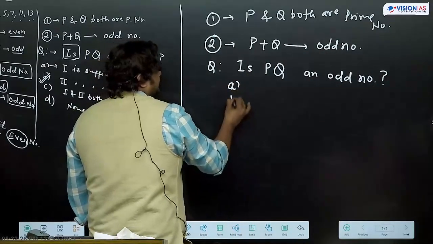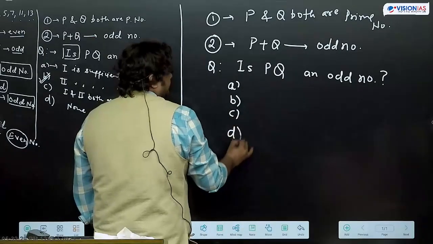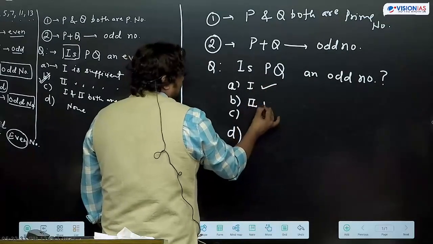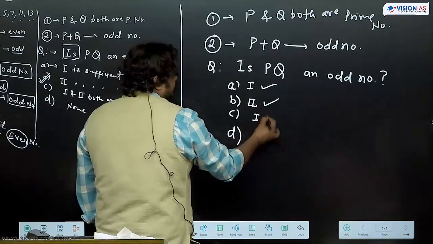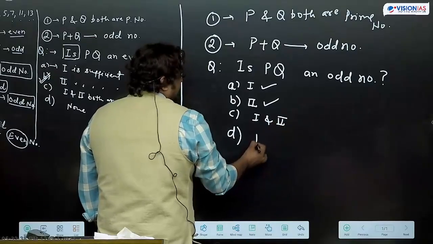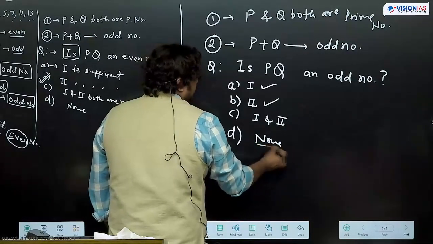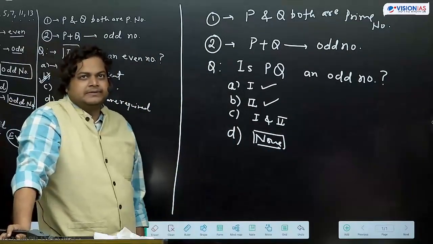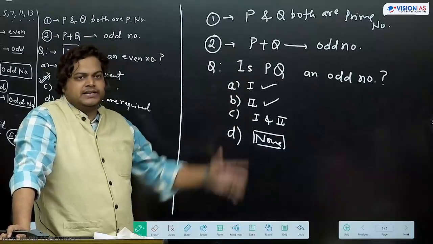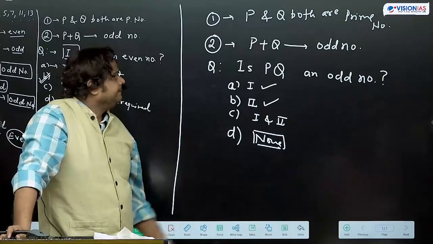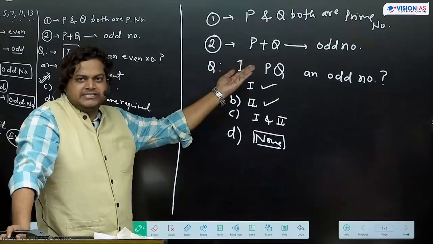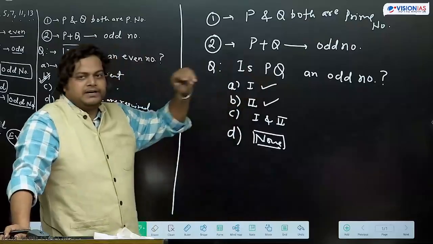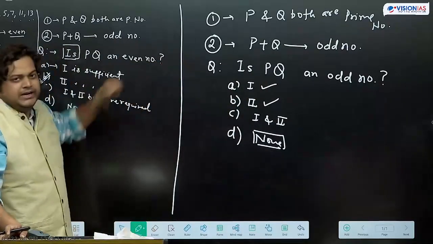Options are this way only. Statement 1 is alone sufficient to answer the question. Statement 2 alone sufficient to answer the question. Both are required, and neither of the statement can give us the answer. If we club both the information, then also we are not getting the answer. It's not sufficient. Same question, first statement, second statement. Then we have question different. Is PQ an odd number? Earlier it was, is PQ an even number?